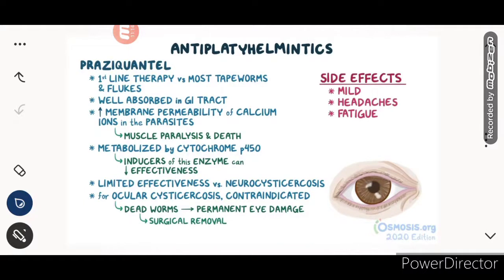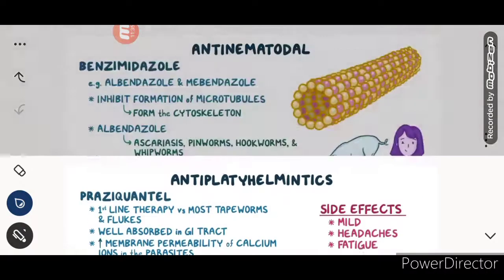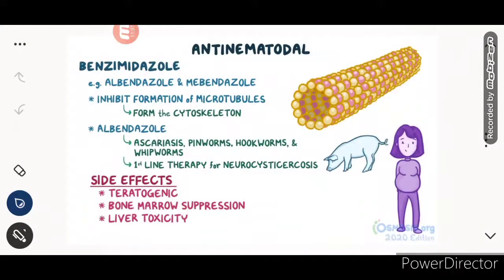Okay, the side effects are very mild and can include headaches and fatigue. So praziquantel is the first line of therapy against most tapeworms, and it has limited effectiveness against neurocysticercosis. In ocular cysticercosis we must not give it, and we have to remember this because it can cause permanent blindness. Okay, moving on to the next, that is, anti-nematodal drugs.